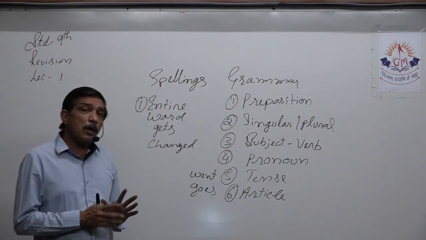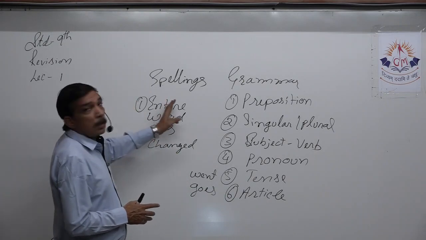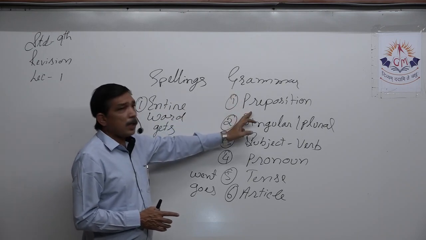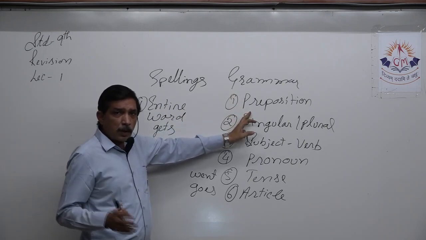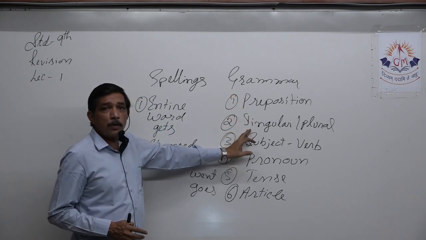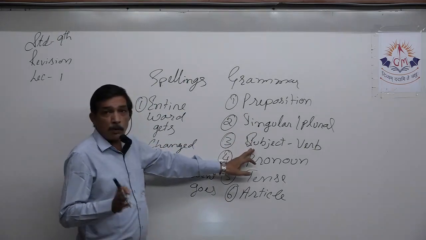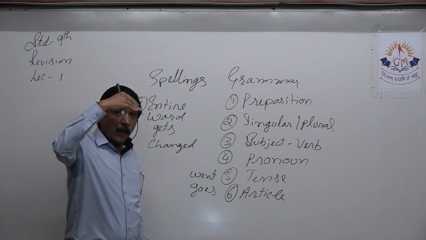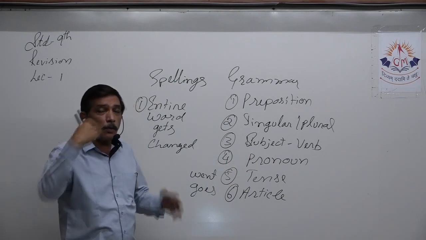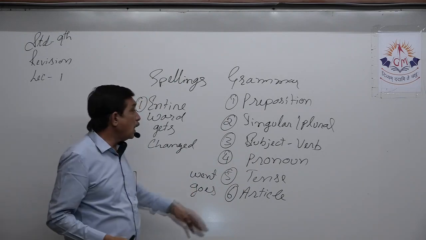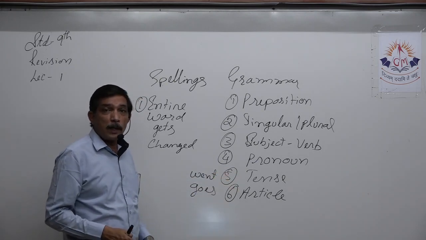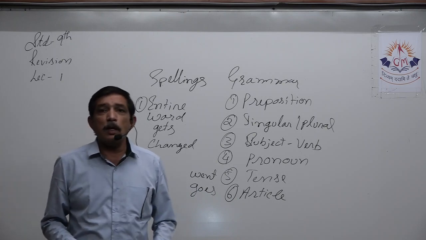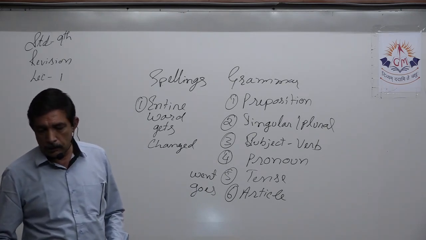Yes, so when you are looking at a line, see where an error can be in it. Spellings are all correct; in grammar, are prepositions used properly, are singular and plural properly used, is there subject verb concord or not, the pronoun, Maya's name is given above, and below it is used, so the pronoun used is wrong, the tense is wrong somewhere. Yes, the article is wrong. So these are some of the common mistakes that are made.